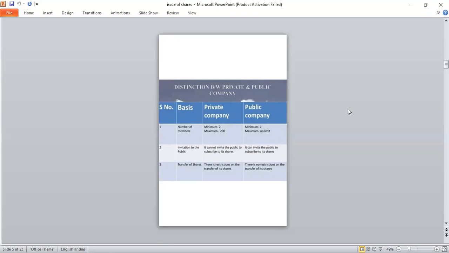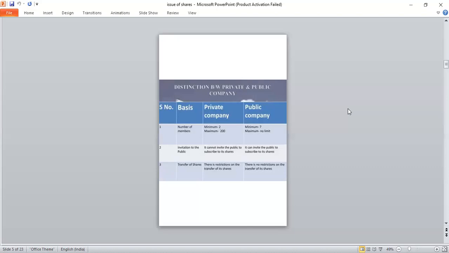Then second one, invitation to the public. A private company cannot invite the public to subscribe to its shares, but a public company can invite the public to subscribe to its shares. And third one, transfer of shares. In a private company, there are restrictions on the transfer of shares. In a public company, there are no restrictions on the transfer of its shares.